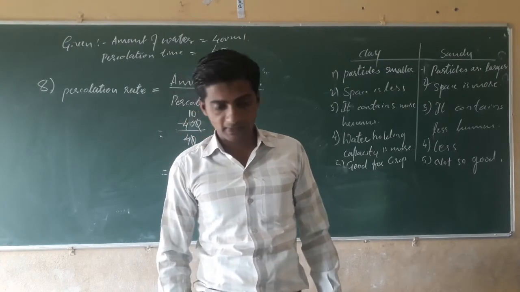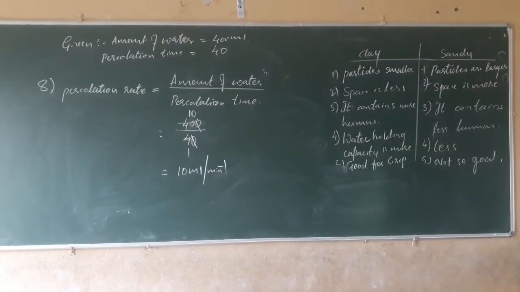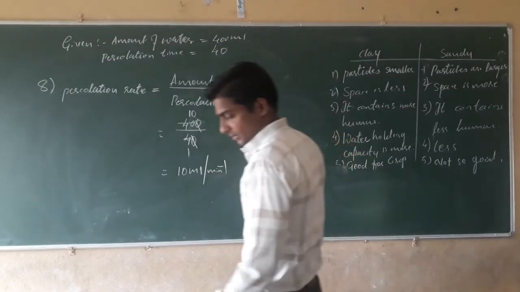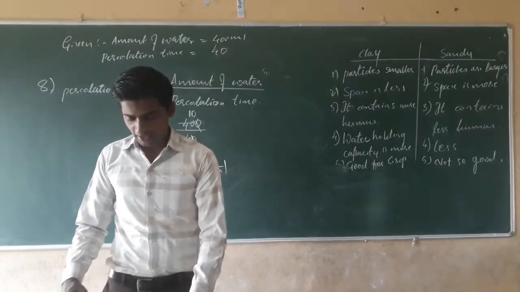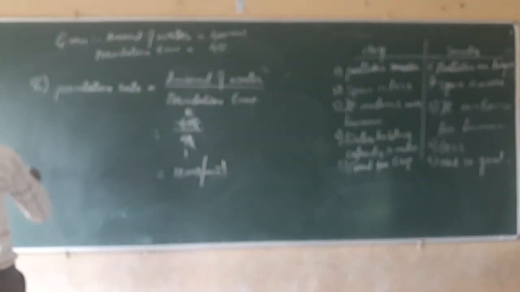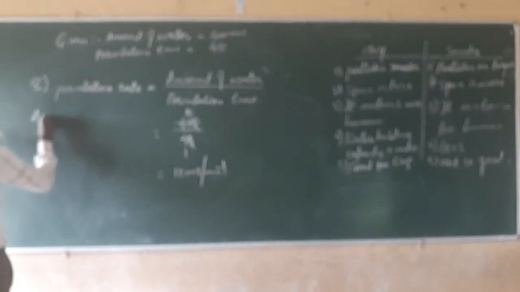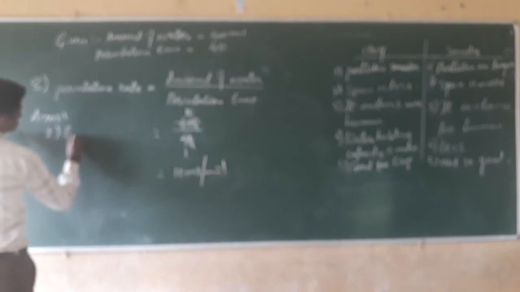Next, they have given the puzzles. 10th question, solve the puzzles they have given. Puzzles here given. The first one, see, second, across, that is, across what we have tried? Erosion. Across, second one, erosion.